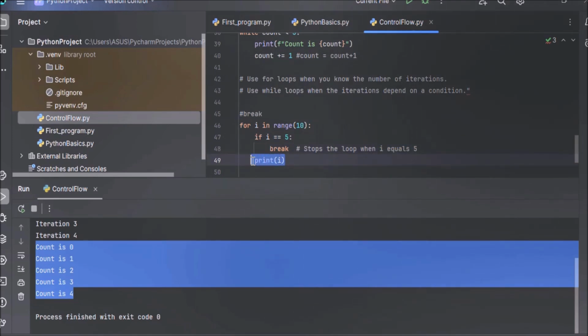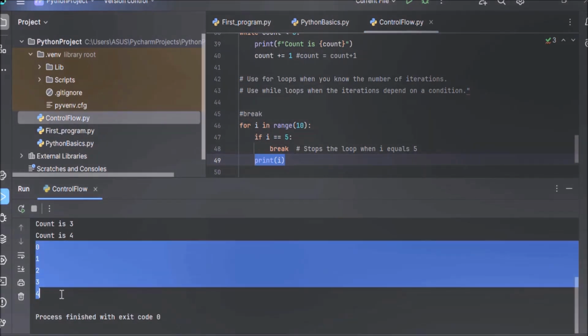And last, we are printing the value of i using the print method. In each iteration, this line, print i, will print the value of i for each iteration before the break statement is executed. Now let's execute the code and see the output.